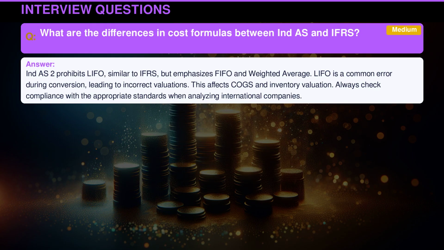Indian Accounting Standard 2 prohibits LIFO, similar to international financial reporting standards, but emphasizes FIFO and weighted average. LIFO is a common error during conversion, leading to incorrect valuations. This affects COGS and inventory valuation. Always check compliance with the appropriate standards when analyzing international companies.